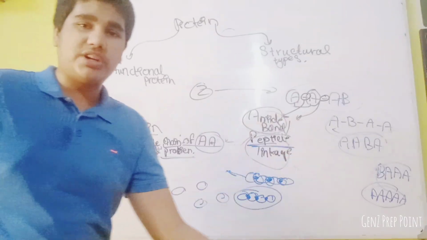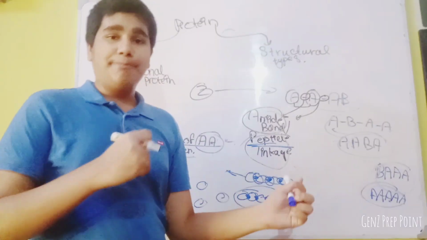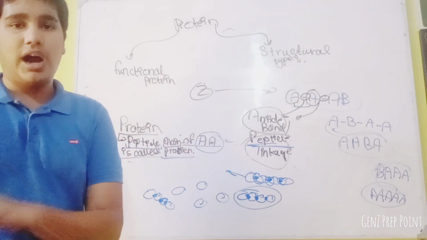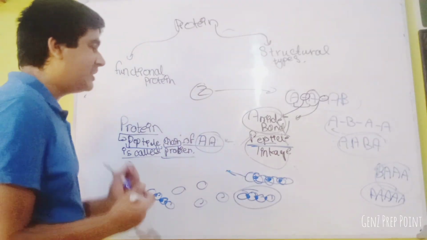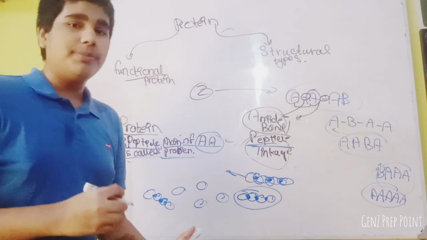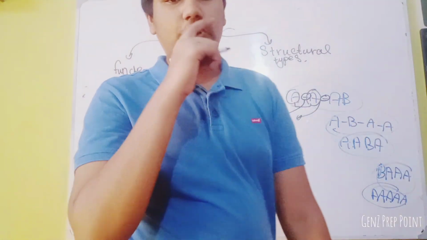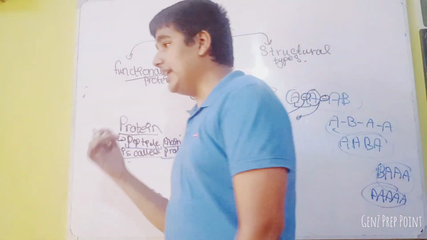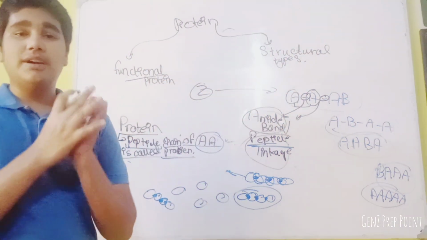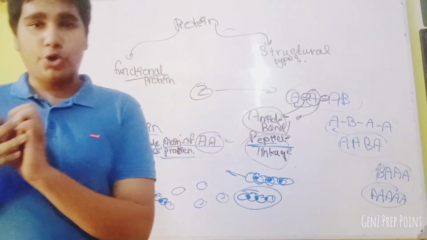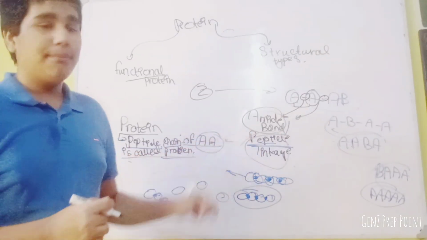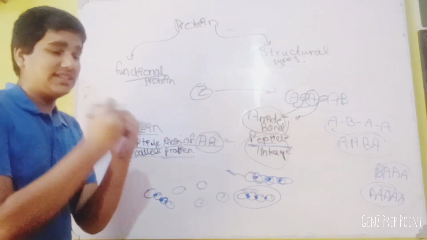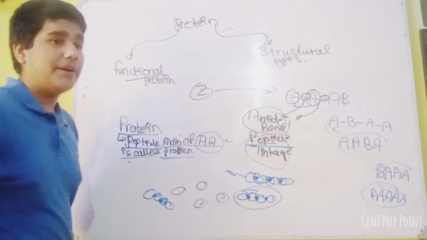Hemoglobin is the name of a protein, and that protein performs a function. What is that function? To carry blood from lungs to heart. So hemoglobin is a functional protein. Enzymes are made of proteins. They are held together by amide bond or peptide linkage, and they perform a function: they break a substrate into products. So that is a functional protein.